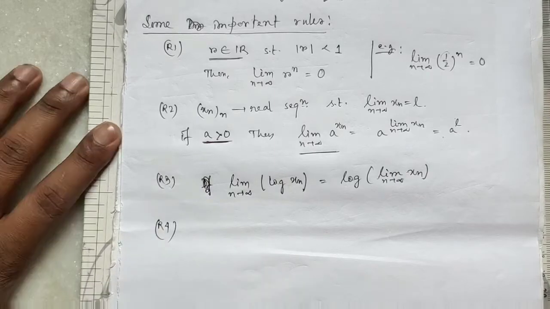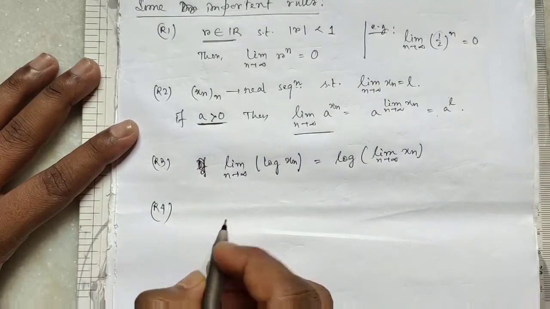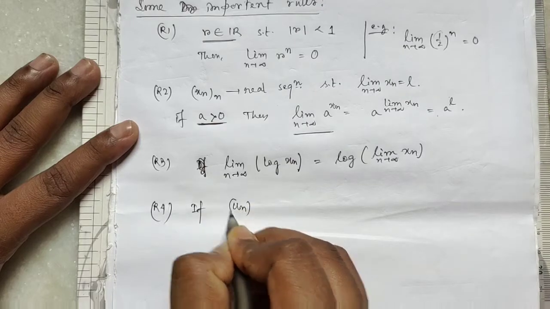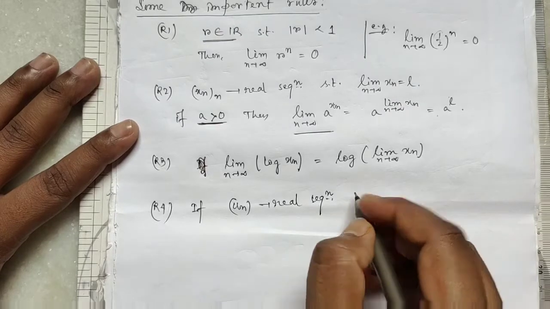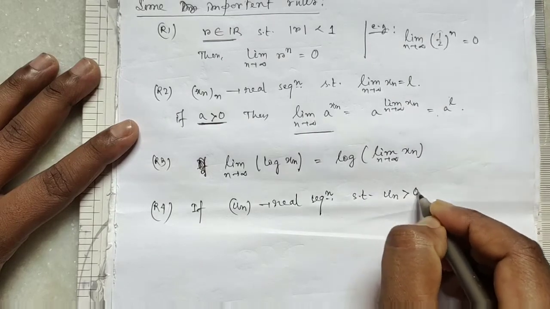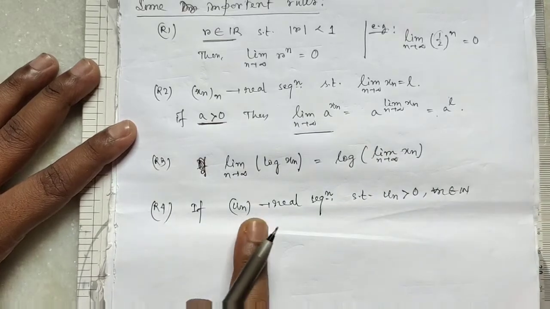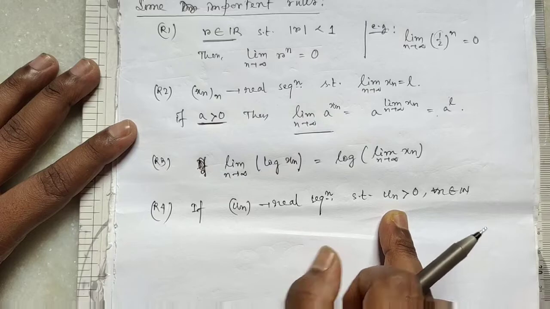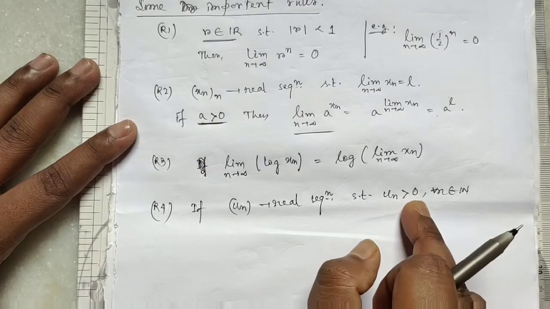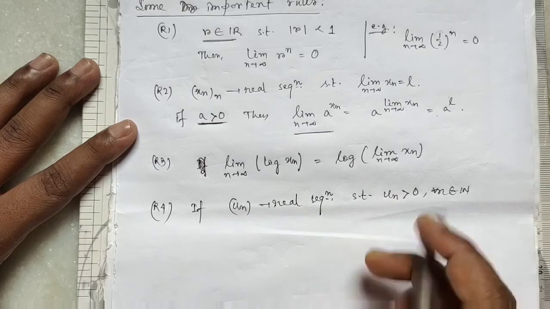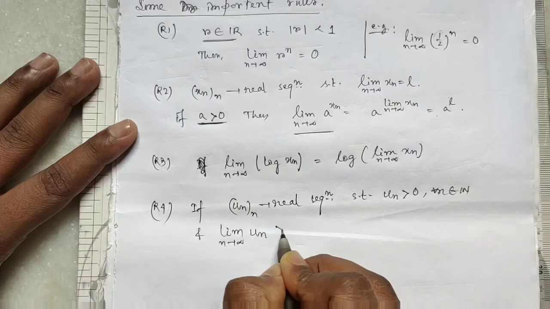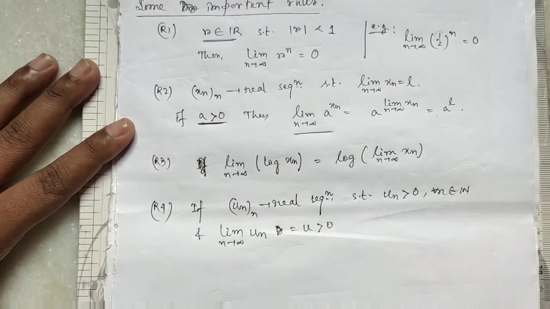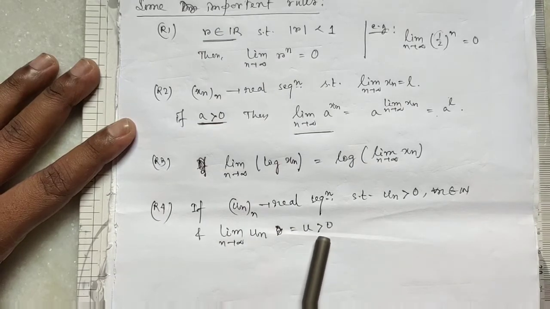Rule 4. If un is a real sequence such that un is greater than 0 for all n belonging to N, that is, un is a real sequence of positive terms, each term of the sequence un is greater than 0, and the limit of un is u, which is also greater than 0, so this real sequence is convergent to u and u is also greater than 0. Clear?